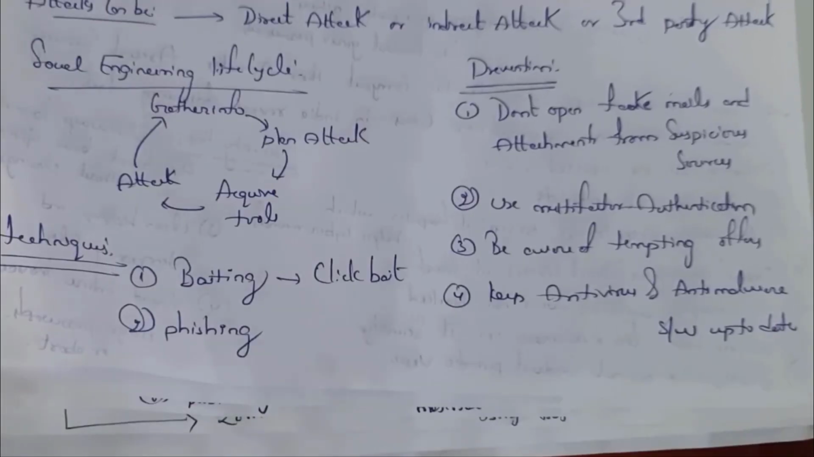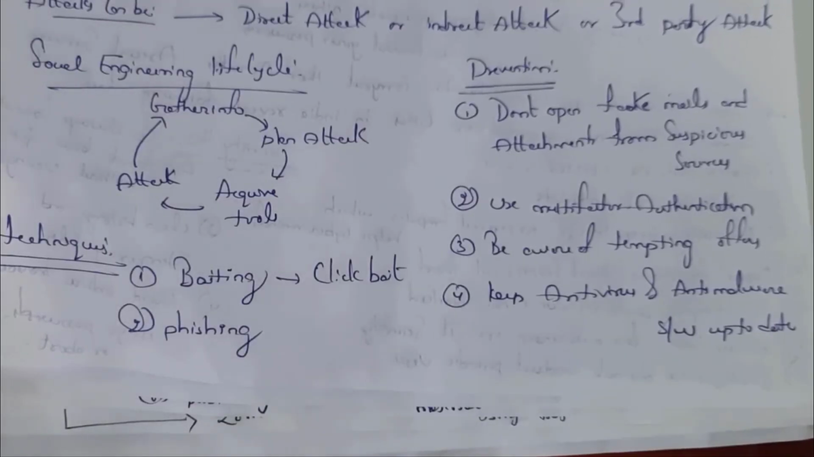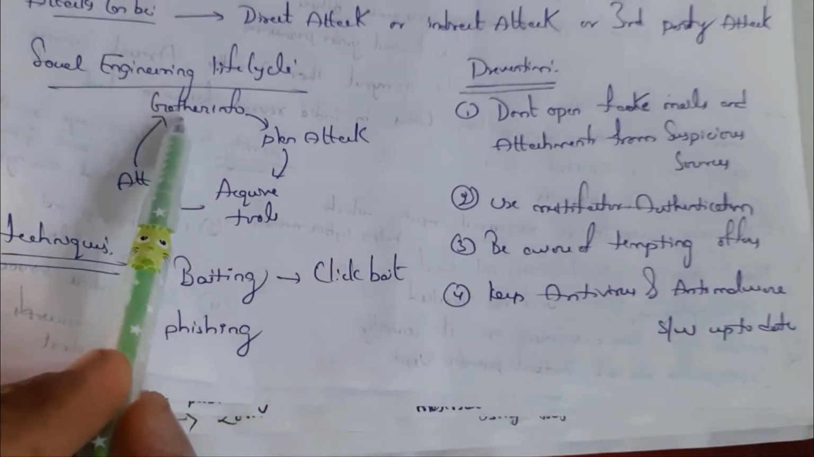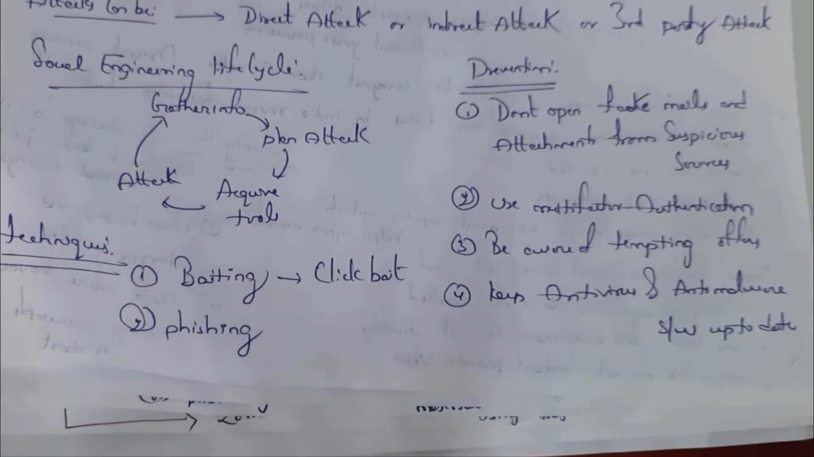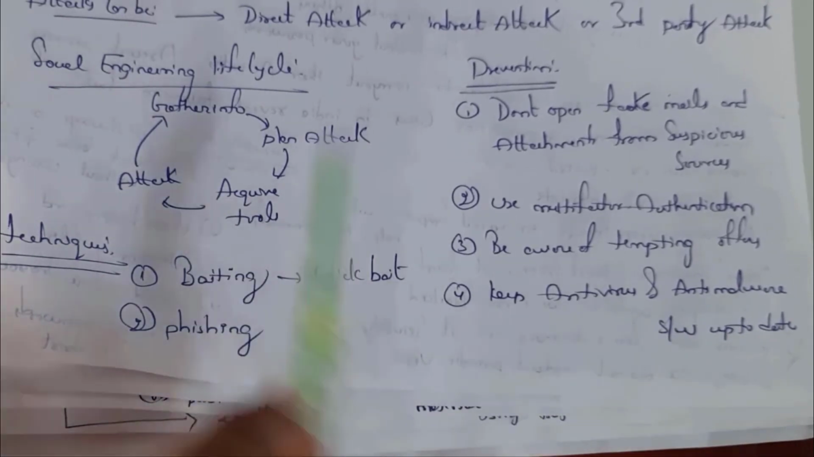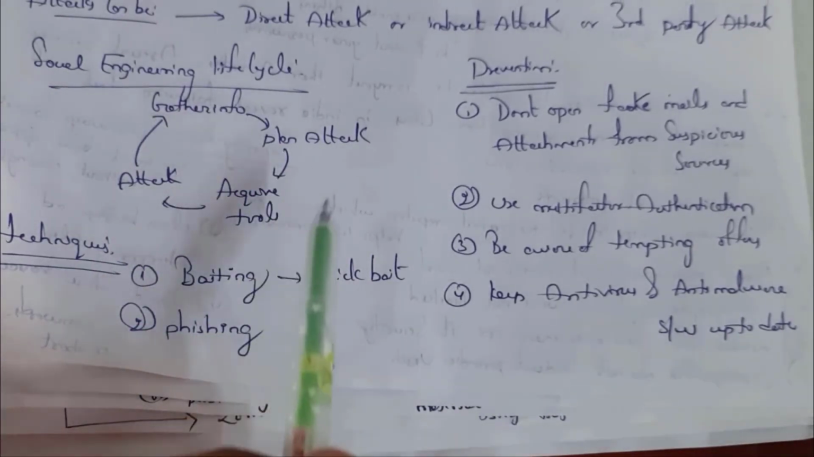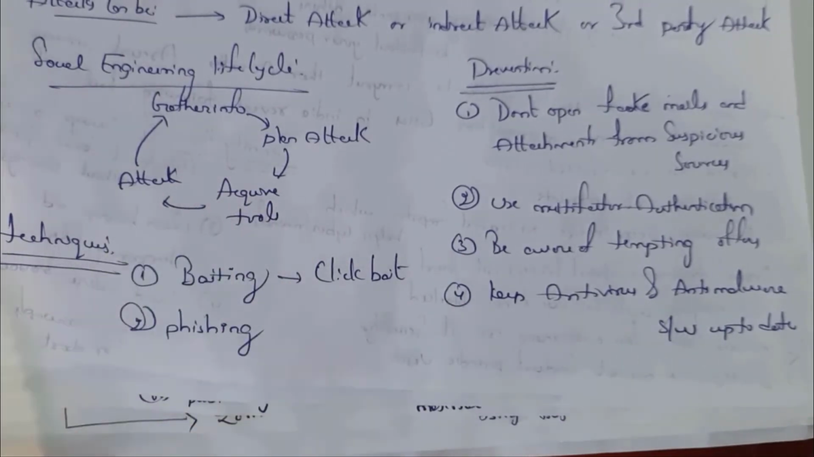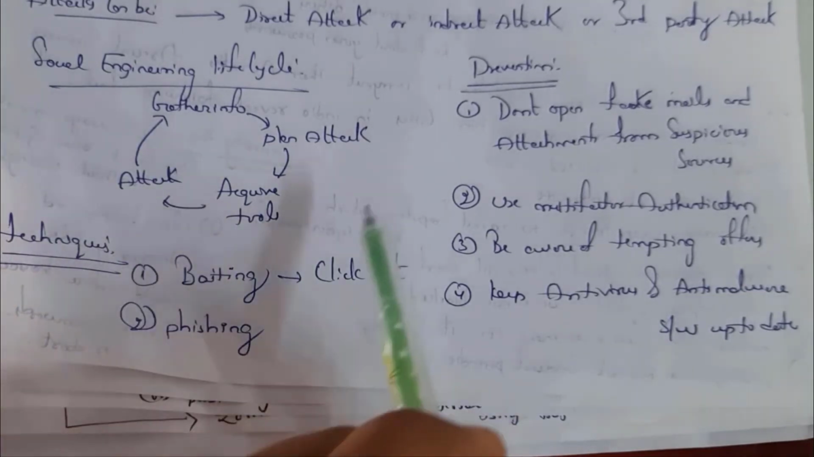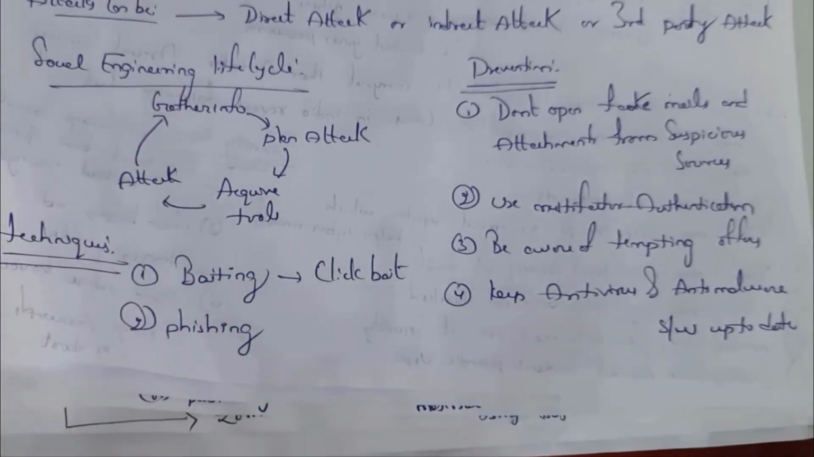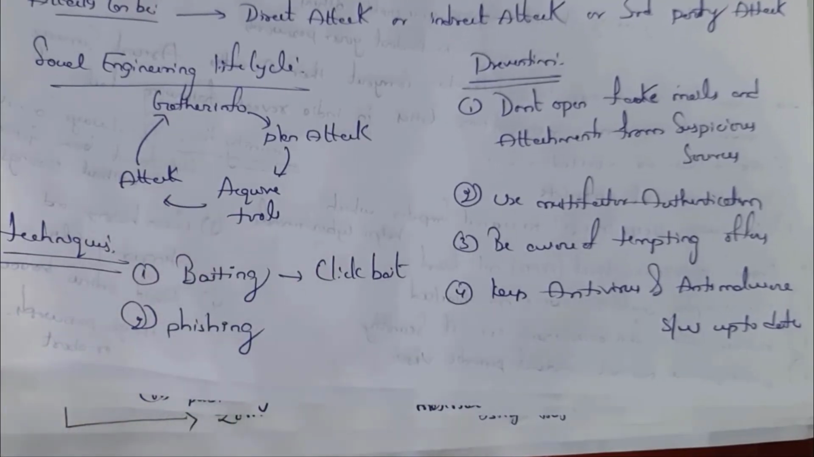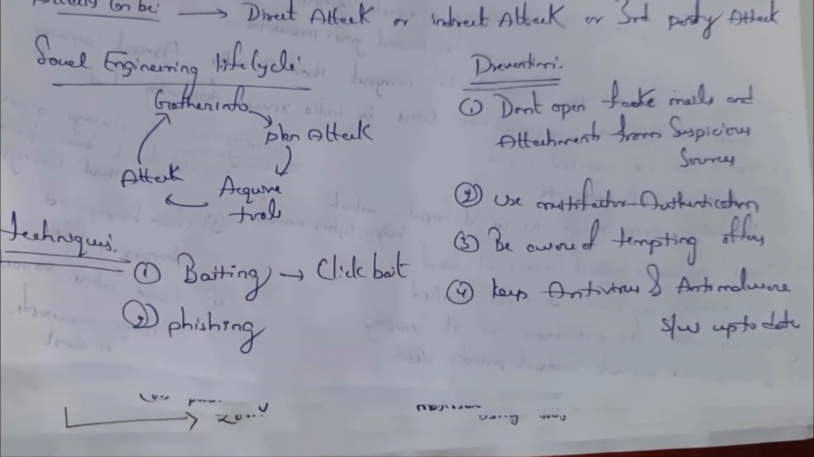Social engineering attacks can be either direct attacks, indirect attacks, or third party attacks. See social engineering life cycle. First one is gather information of the target person. Next, plan the attack and find what tools are required to attack the person, and start the attack. This is the life cycle of social engineering. First one gather information, next one plan attack, third step acquire tools, and fourth one is attack.